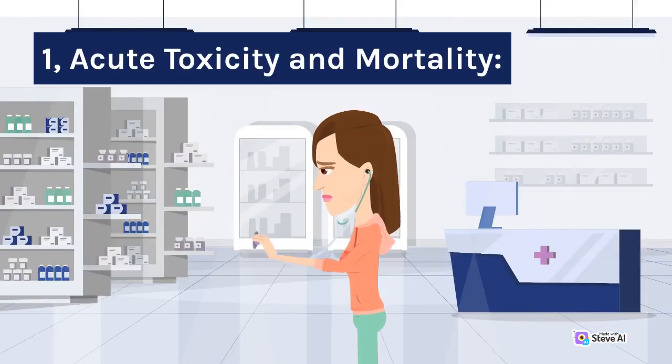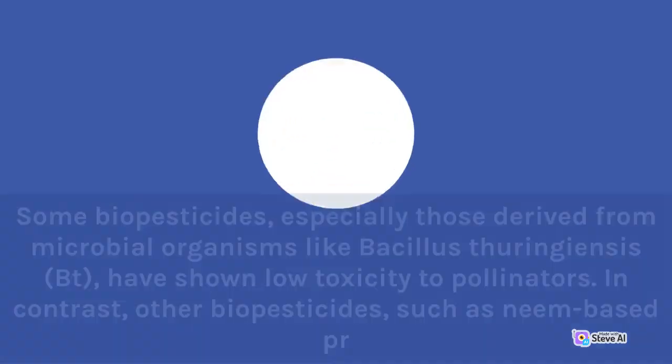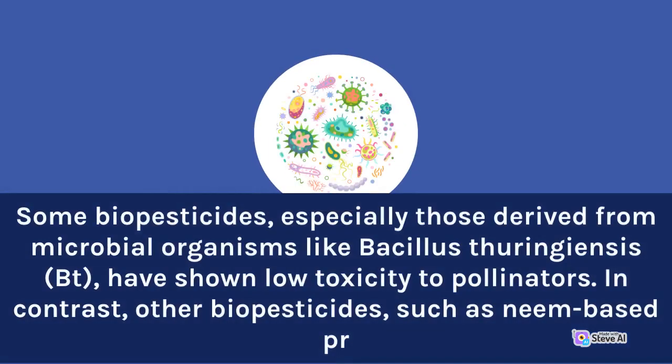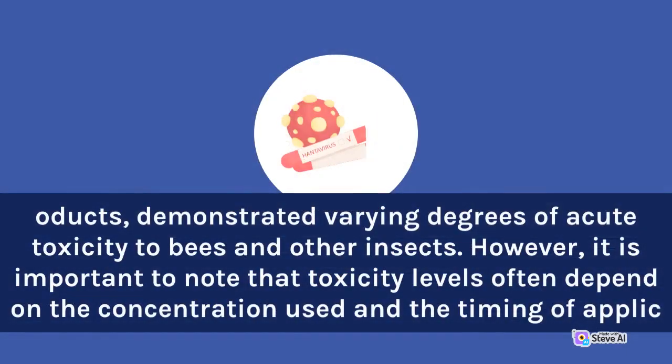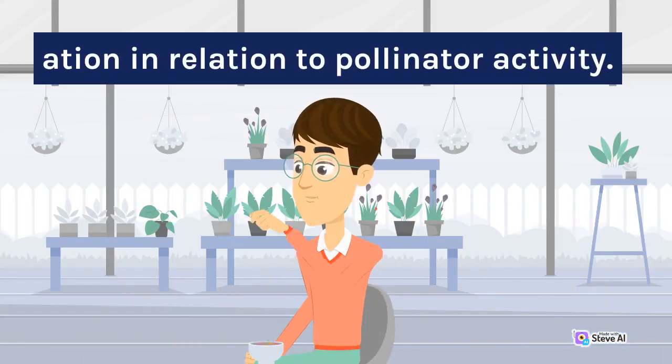1. Acute toxicity and mortality. Some biopesticides, especially those derived from microbial organisms like Bacillus thuringiensis, BT, have shown low toxicity to pollinators. In contrast, other biopesticides, such as neem-based products, demonstrated varying degrees of acute toxicity to bees and other insects. However, it is important to note that toxicity levels often depend on the concentration used and the timing of application in relation to pollinator activity.